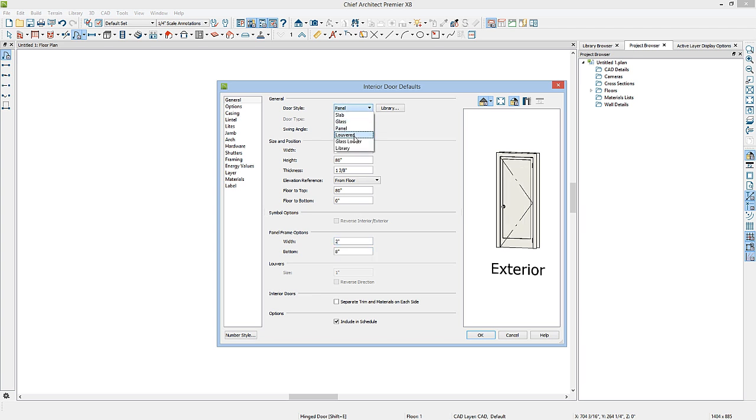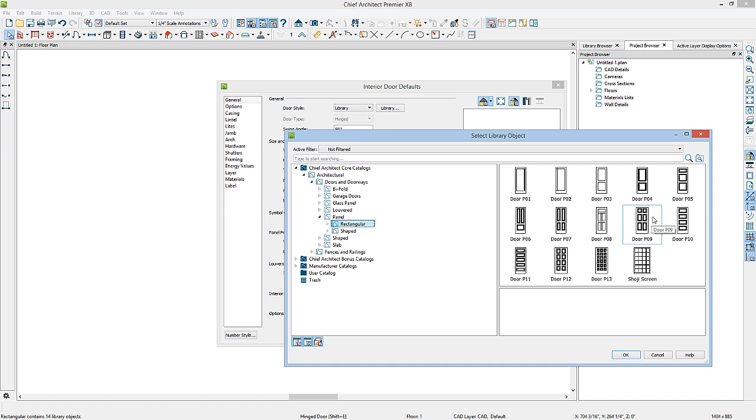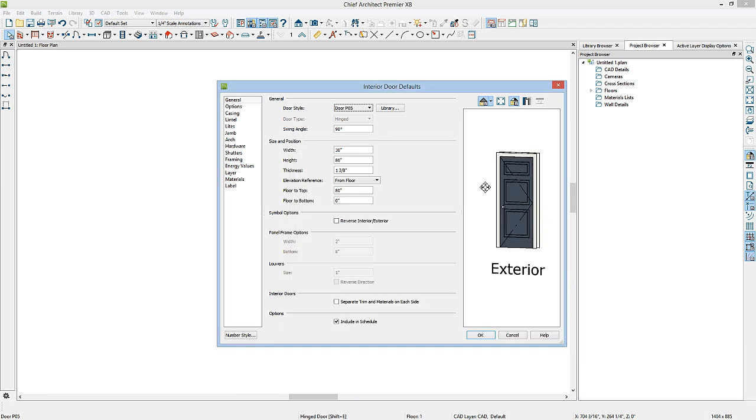You also have louvered doors, glass doors, or you can go to the library browser and select a door out of the Chief Architect Core catalogs or out of a manufacturer catalog. Under Architectural, we'll go to Doors and Doorways. You have options here for bifold doors, garage doors, glass doors, and panel doors. I'll change this one to this door P05 and click OK.